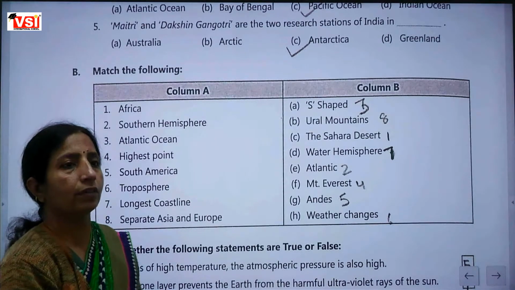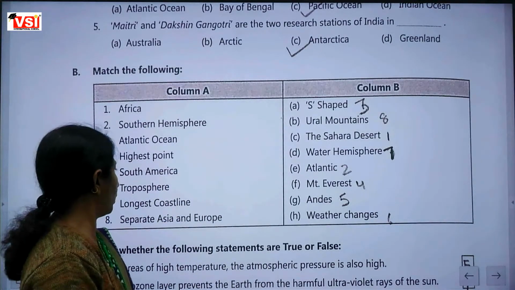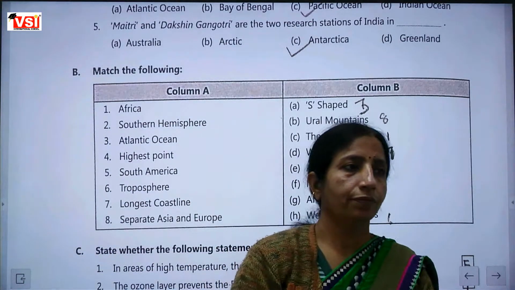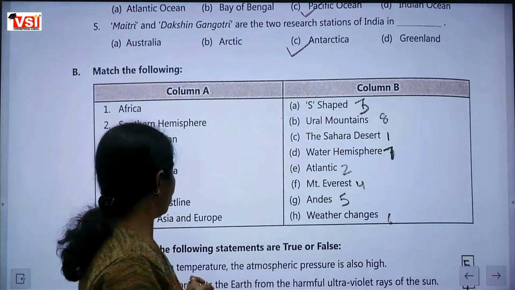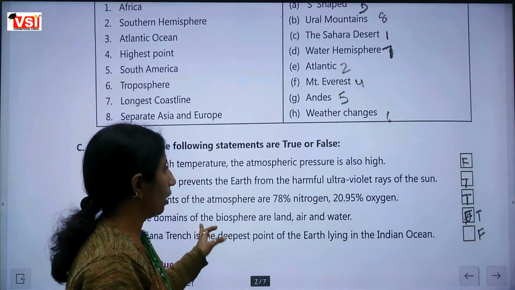Weather changes. Longest coastline. Water hemisphere. Which mountains separate Asia and Europe? Ural Mountains. And now true or false.